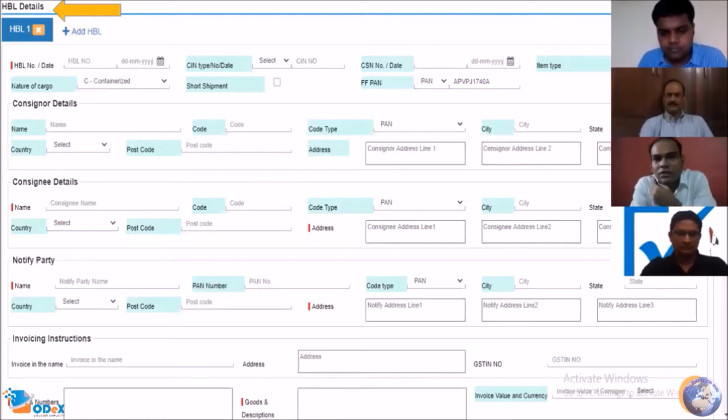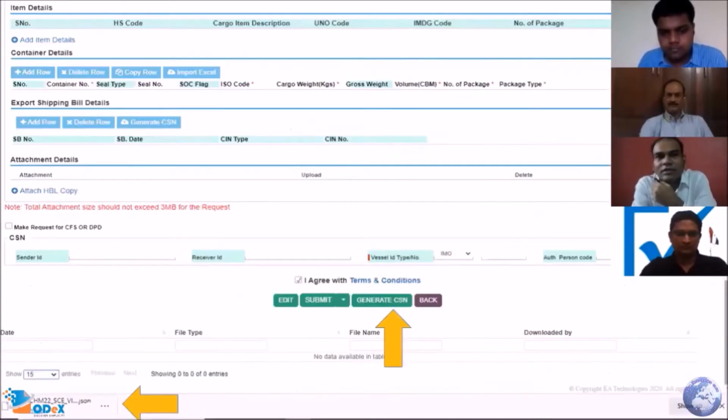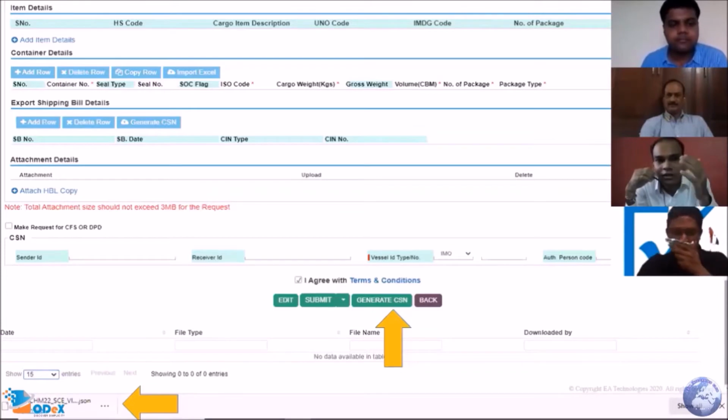Going forward, on the SCMTR recommended fields, this is something very important, because this was not captured, if I'm not wrong, in the current manifestation IGM filing. These are the item level details and the container level details, with the mandatory fields: HSN code, cargo item description, number of packages, type of packages, and in container details, container number, ISO code, cargo weight. These are not required in the existing filing, but in SCMTR this item level and container level detail is recommended, and we have given you the provision to enter it over here.